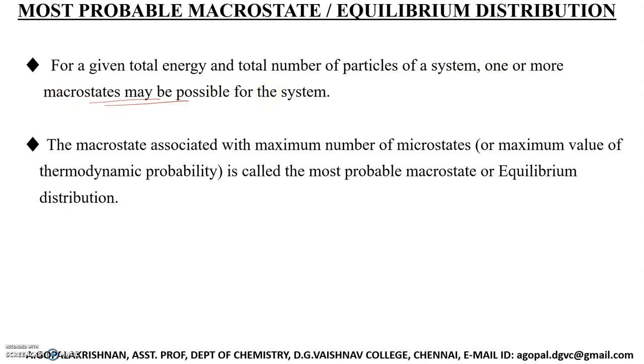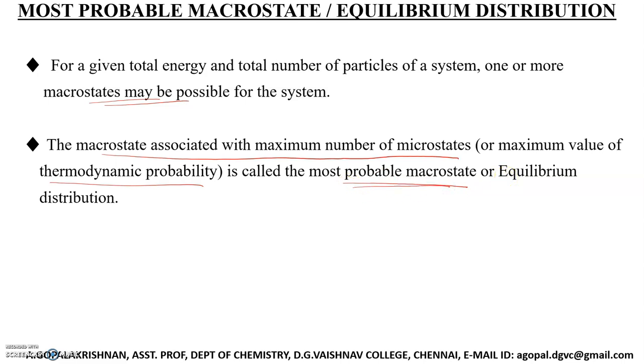The macro state associated with the maximum number of microstates, also called the maximum value of thermodynamic probability, is called the most probable macro state or equilibrium distribution.